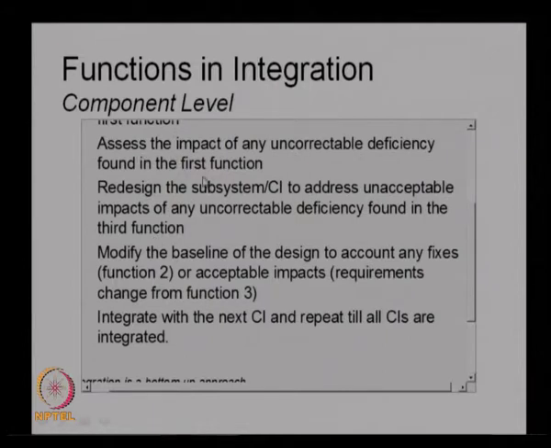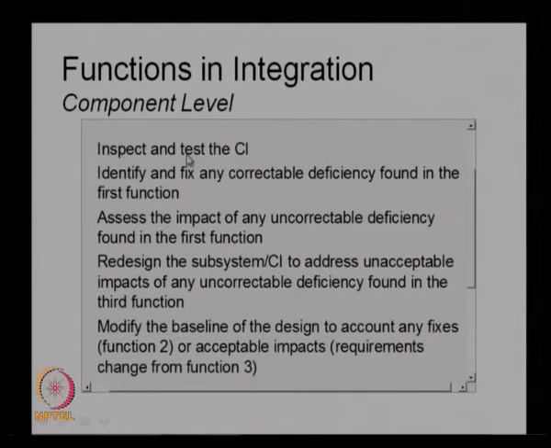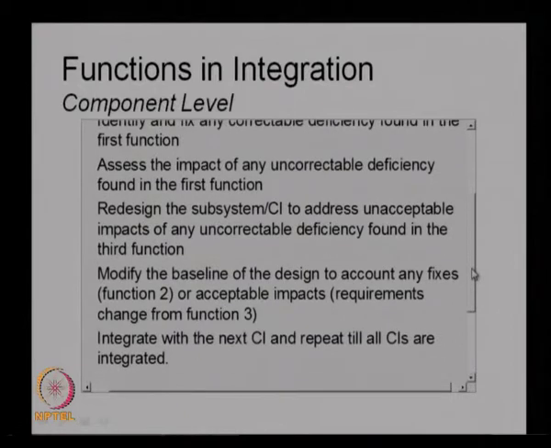So, in the integration process, at the component level, we start with the individual component or the CIs, do the testing, and if it passes, we will accept it, and if it is not passing the test, we will try to find out what is the uncorrectable deficiency and what is its impact, and if needed, we will redesign the system and then again change the baseline of the design to meet these uncorrectable deficiencies or the fixes we need to make, and then continue till all the CIs are integrated. So, those are the functions in component level integration that we need to follow.